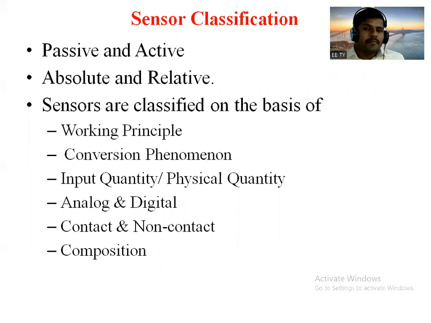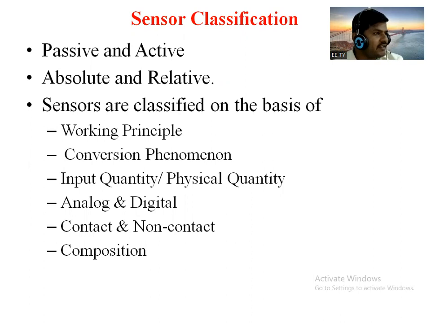in our previous block diagram we discussed that sensor number 1 is non-contact type, right? So, contact and non-contact type. And the last one, sensor classification based on composition. Okay, so these are some sensor classifications based on all these parameters.